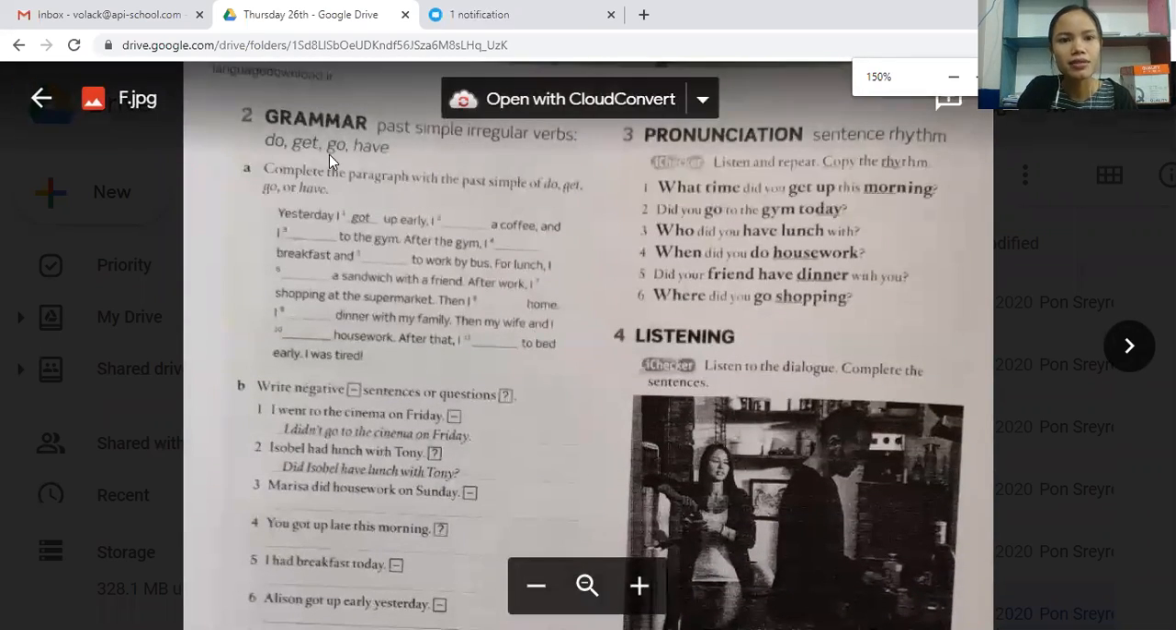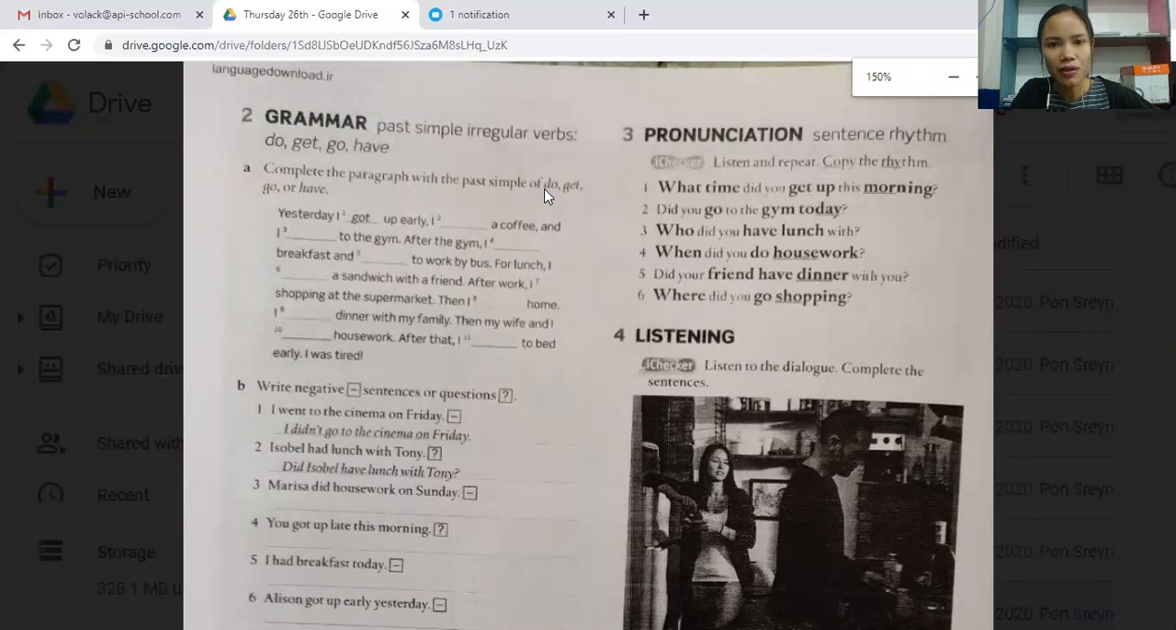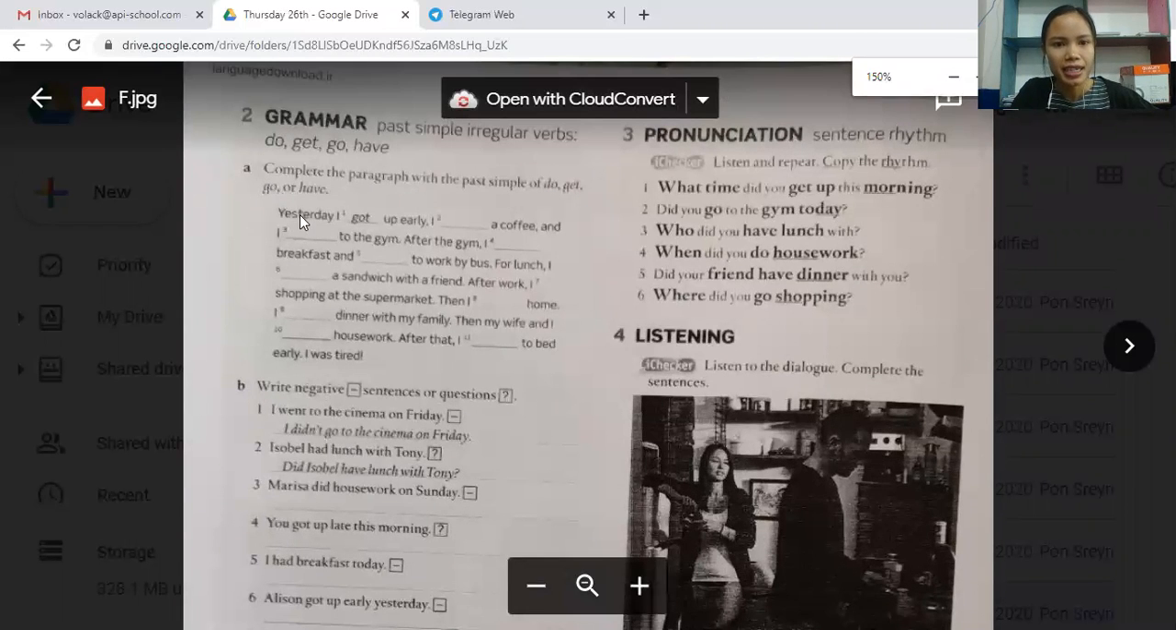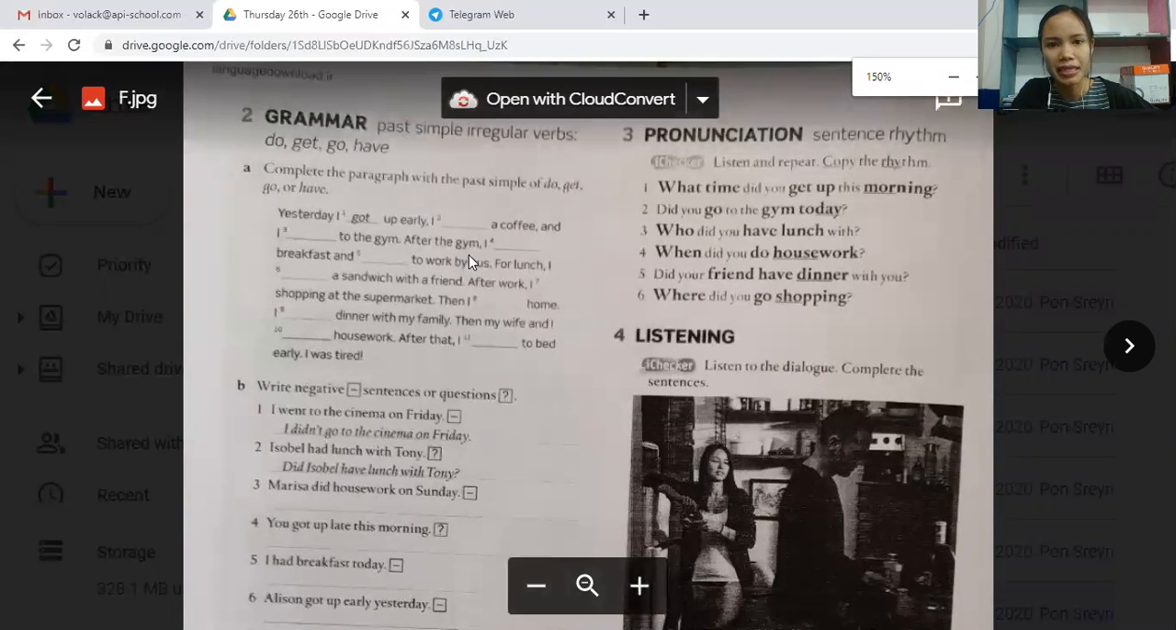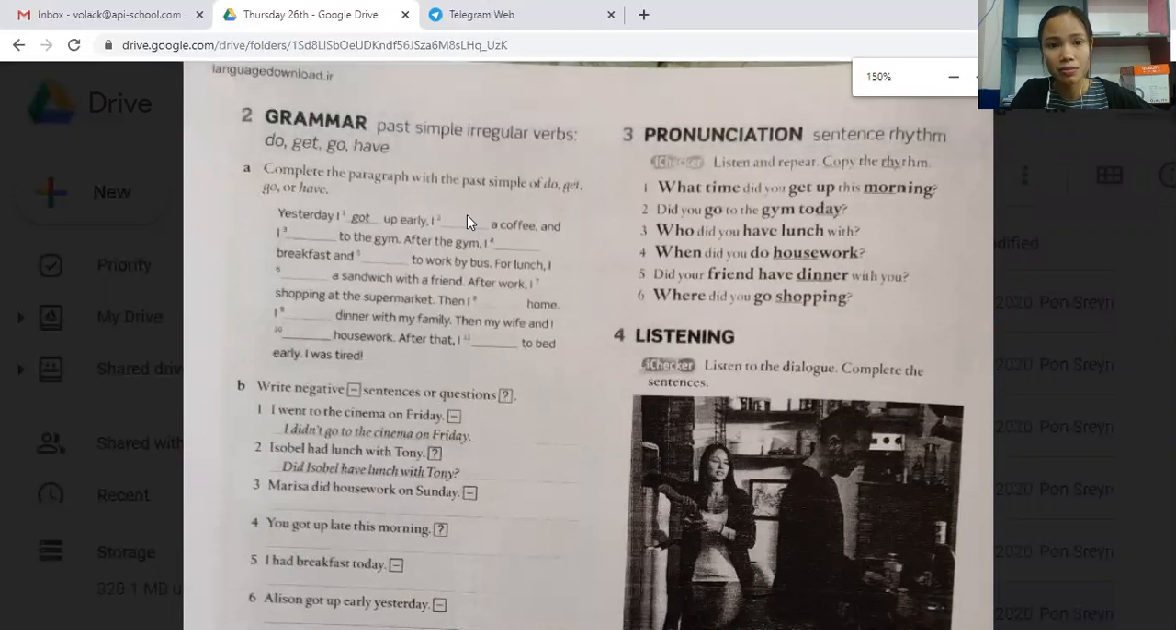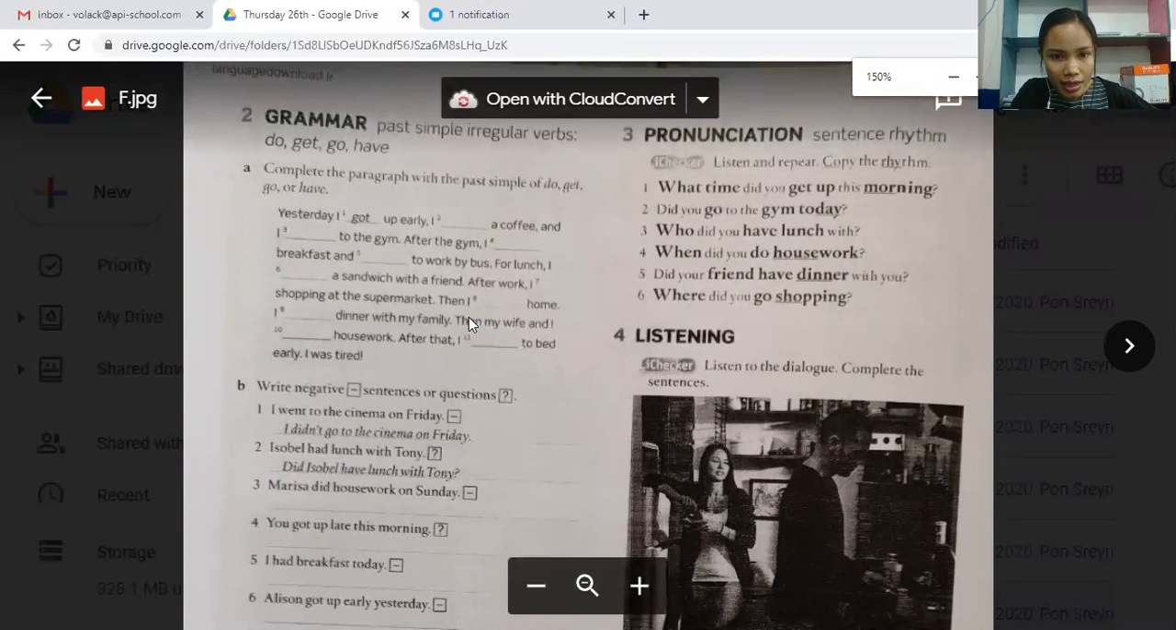In here, number 2, grammar, past simple, regular verbs, do, get, go, and have. Irregular verb. So past simple of do is did, get is got, go is went, and have is had. So letter A, you complete the paragraph with the past simple of do, get, go, or have. Example, yesterday I got up early. You cannot say yesterday I get up early. Get up is present simple, so you should say I got up early. Even though this is a verb phrase, you still use it in past simple because the meaning here is past.